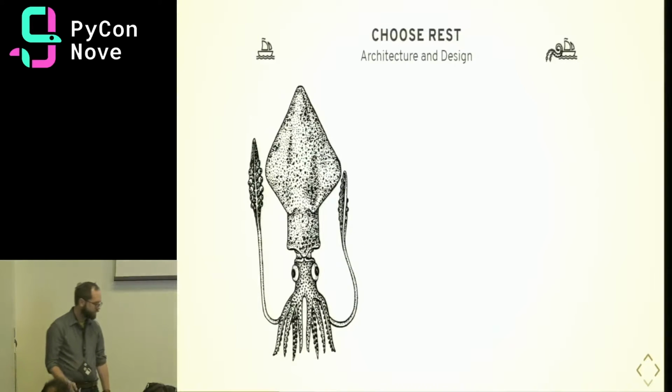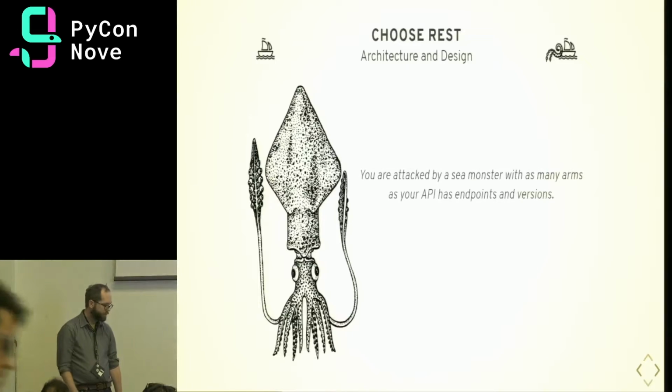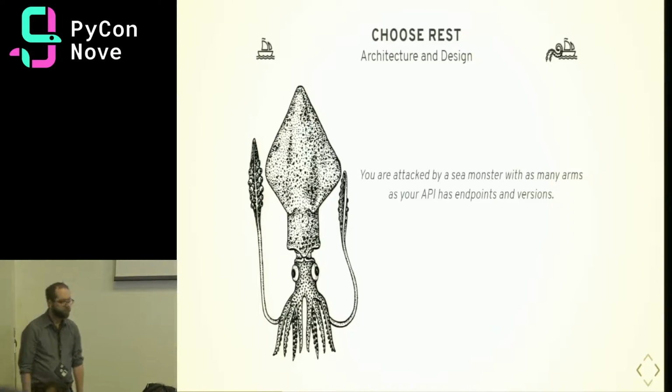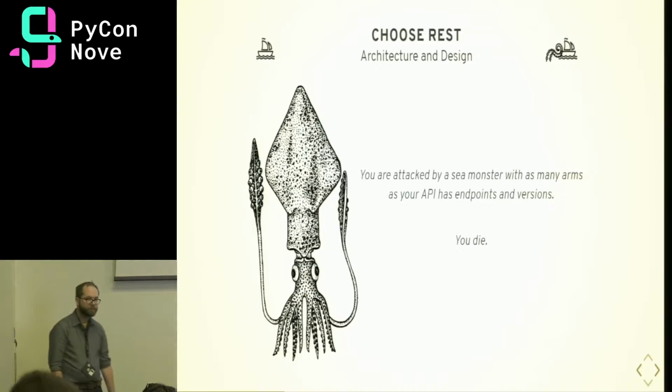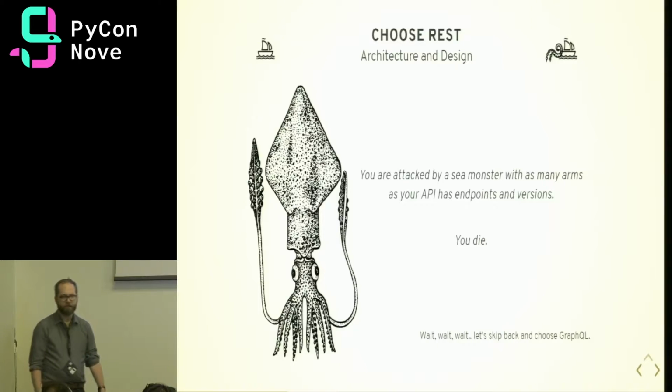So at the end of all this, you're attacked by a sea monster with as many arms as your API has versions and endpoints, and you die. It's a little dramatic, but these are hard problems, and people have thought about good ways to solve them, but maybe there's a better way. So let's go back and choose GraphQL.